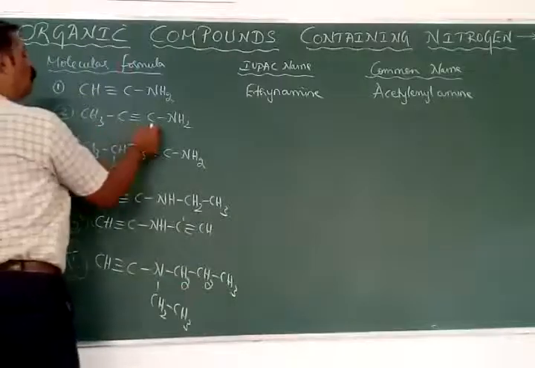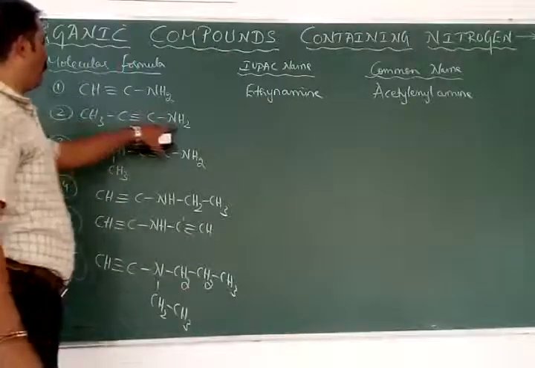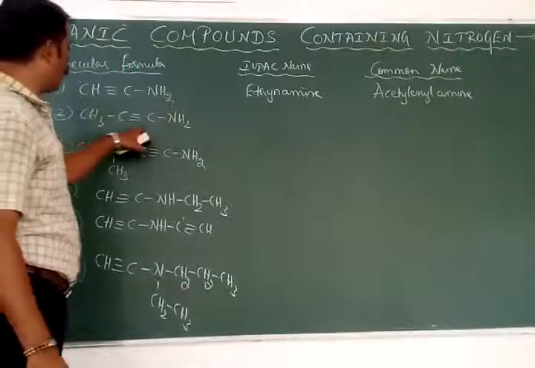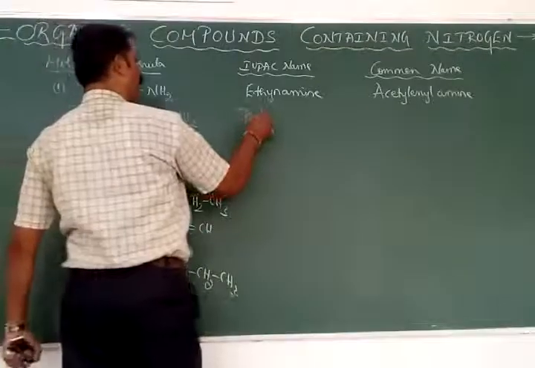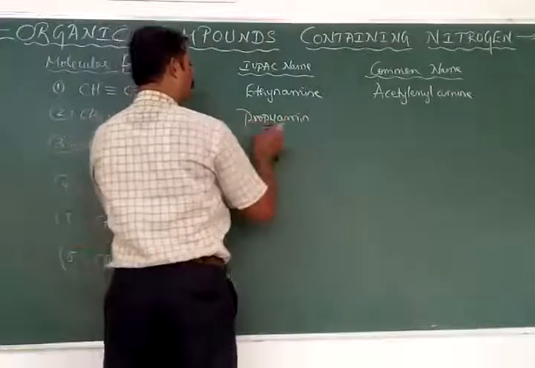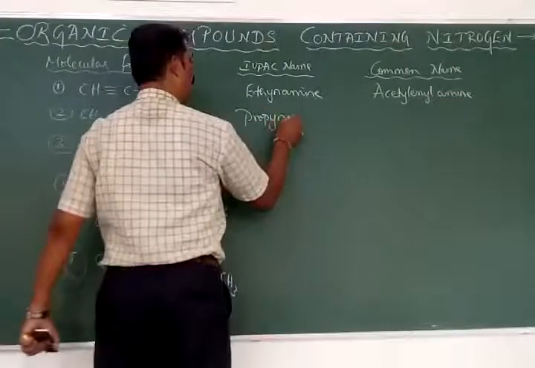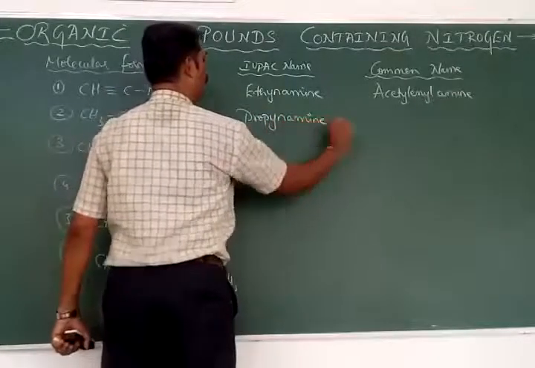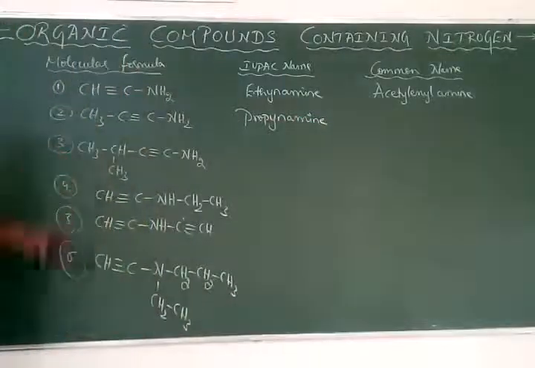Next we will have the next one. 1, 2, 3. 3 means it is prop. Functional group at first carbon atom. Triple bond is also at first carbon atom. Prop, amine. Propionamine. N-A-M-I-N-E. Propionamine.